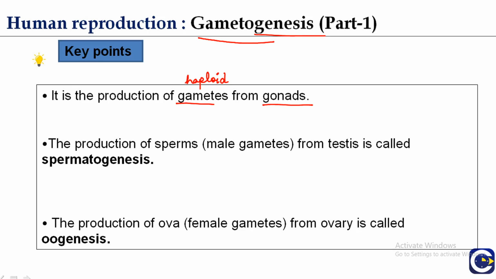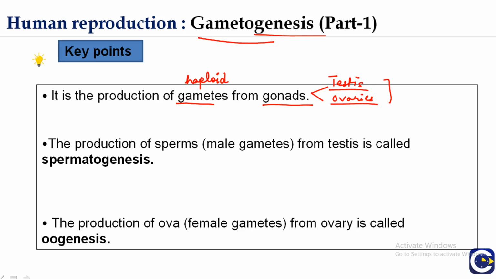And gonads are what? Gonads are testes and ovaries. These are the primary sex organs of the male and female reproductive systems, and these are the gonads in which the process of gametogenesis takes place.